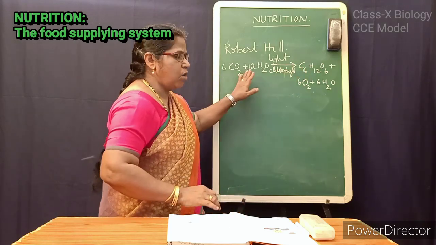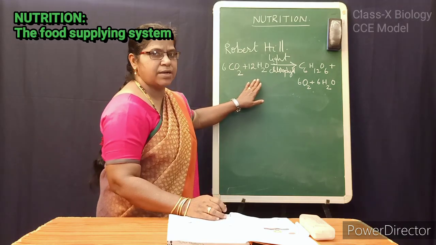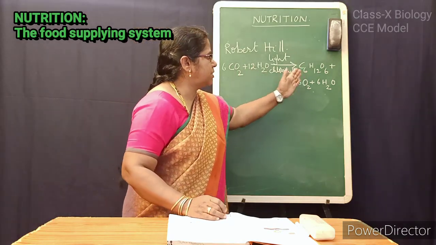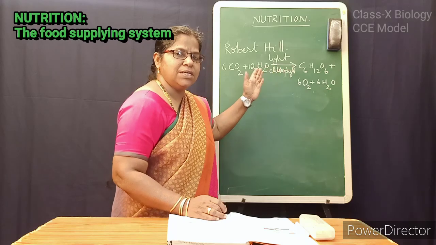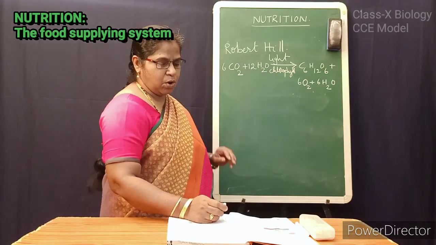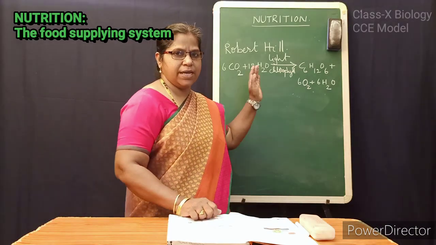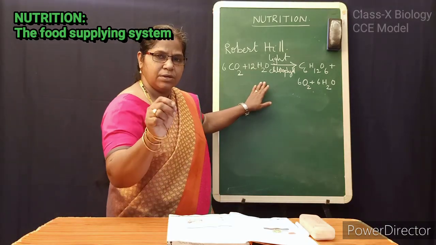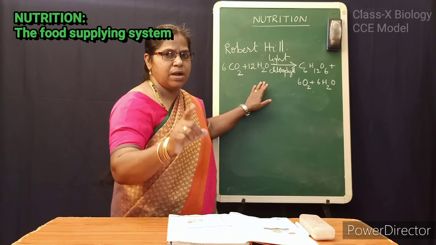So this is the overall equation for photosynthesis, and we can see this equation is in balanced state, which was modified by Robert Hill. Okay, so this equation you will get in the exam for 1 mark.